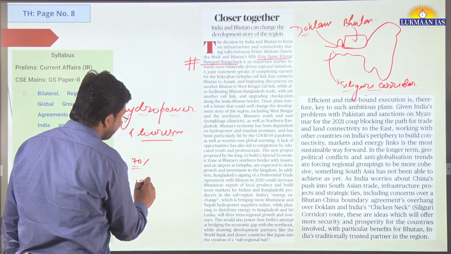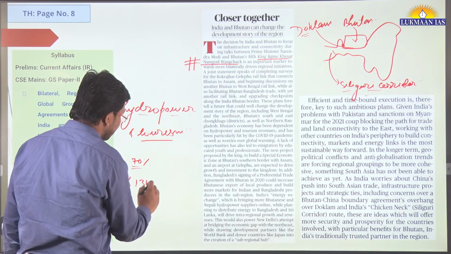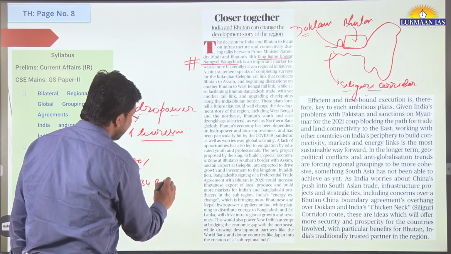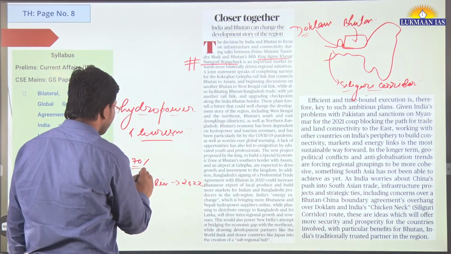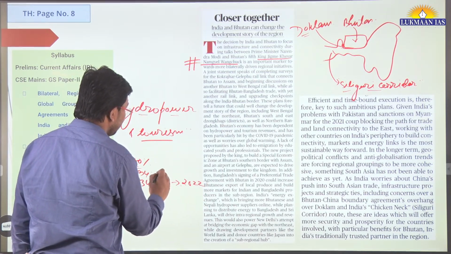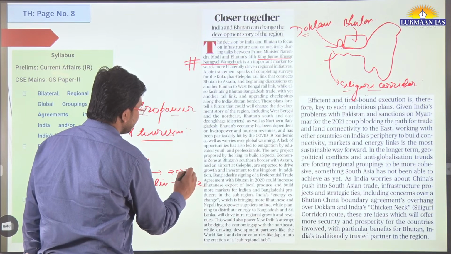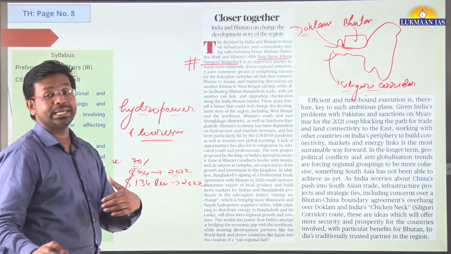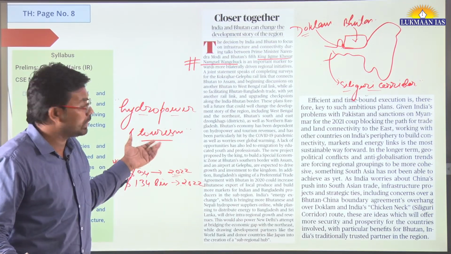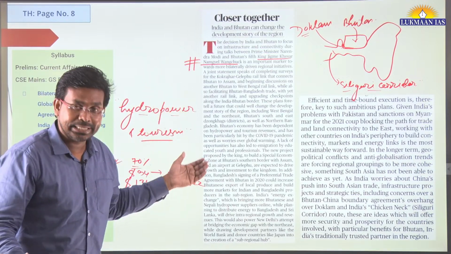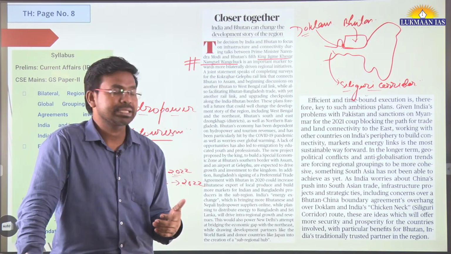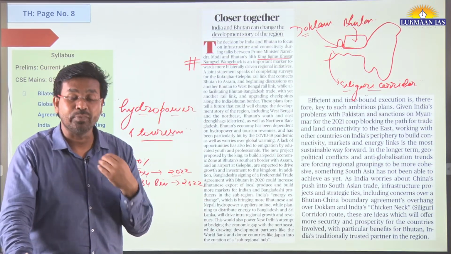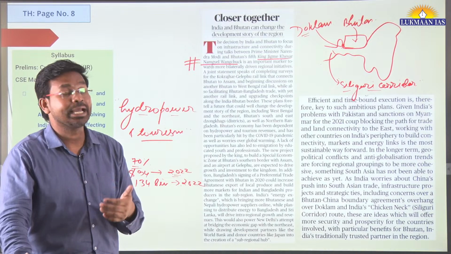Our trade with Bhutan has crossed 134 billion in 2022. It was around 94 billion in 2020. So India is one of the largest trading partners of Bhutan. And recently the King of Bhutan has visited India and discussed increasing the connectivity with India so that trade can flourish.